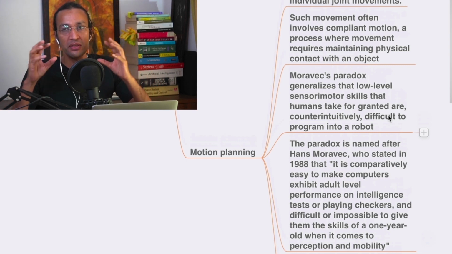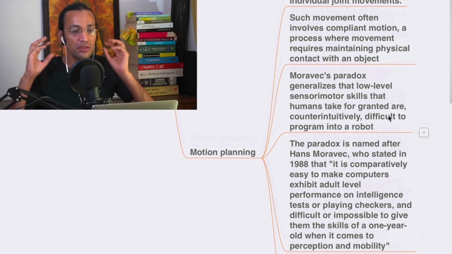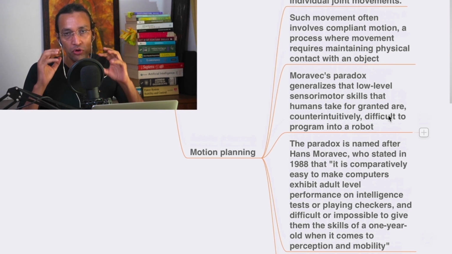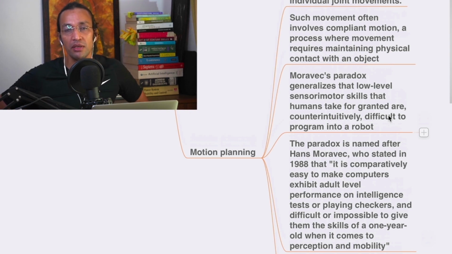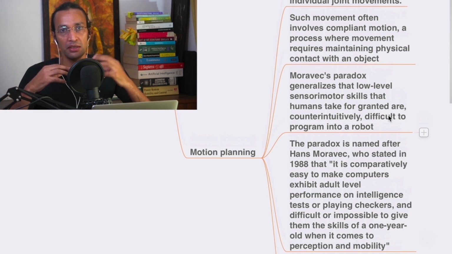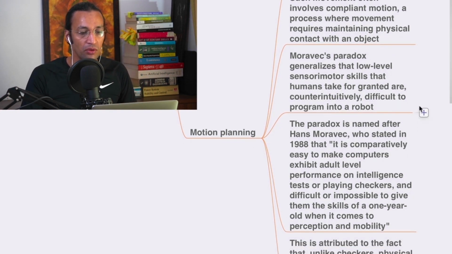So all these things which we do, creativity and all the stuff, it is very difficult to program for a robot. That's a challenge, but the AI scientists are moving towards it, and we are doing research on it.